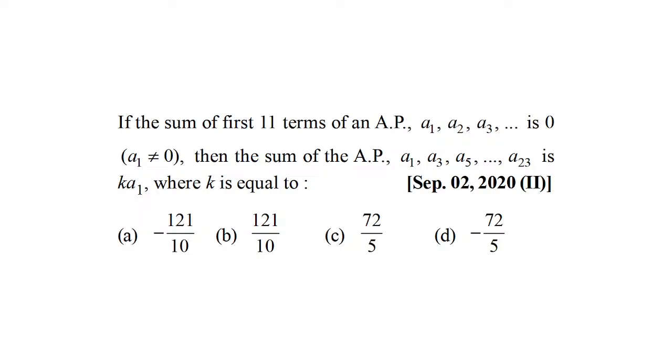So if the sum of the first 11 terms of this AP is 0, where the first term is not 0, that means A1 is not 0, and that obviously also means that D is also not 0. Then the sum of A1, A3, A5, dot, dot, dot, A23 is K times A1, or K times the first term. Then K is equal to what?